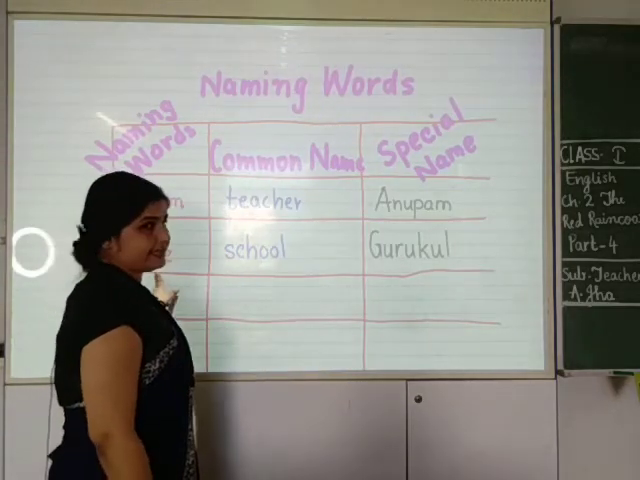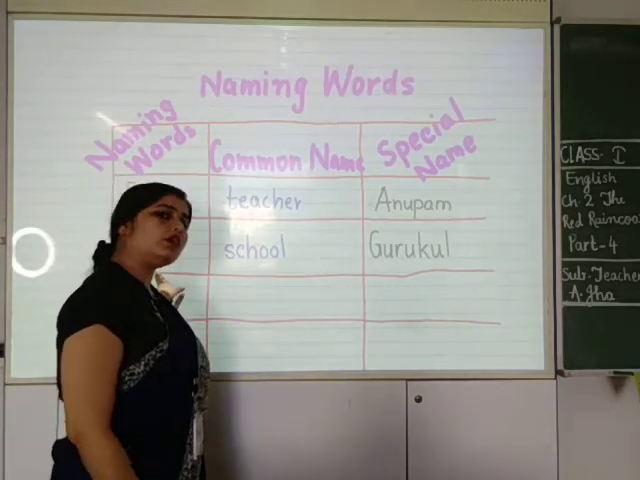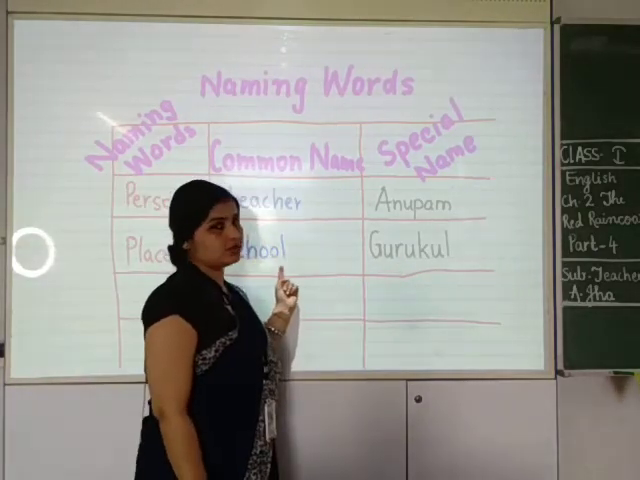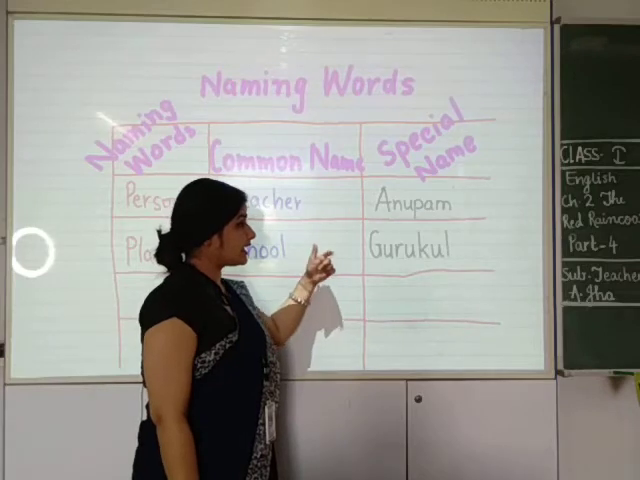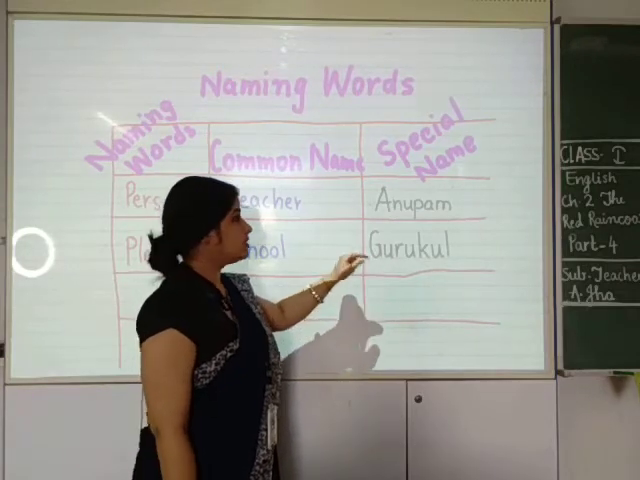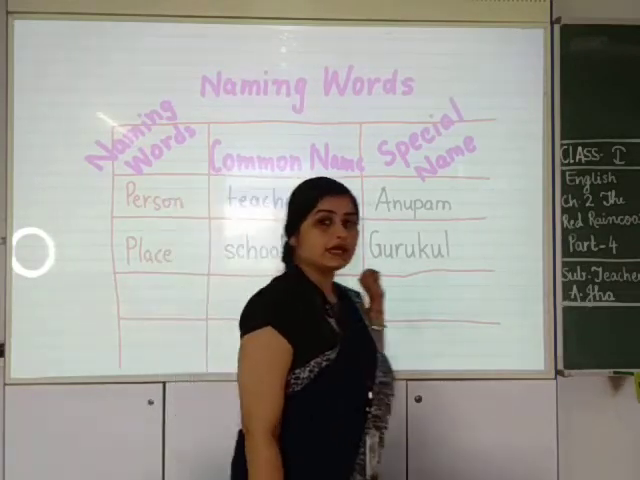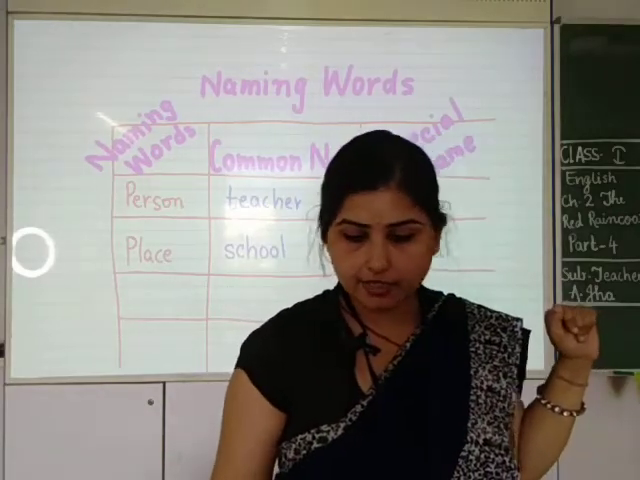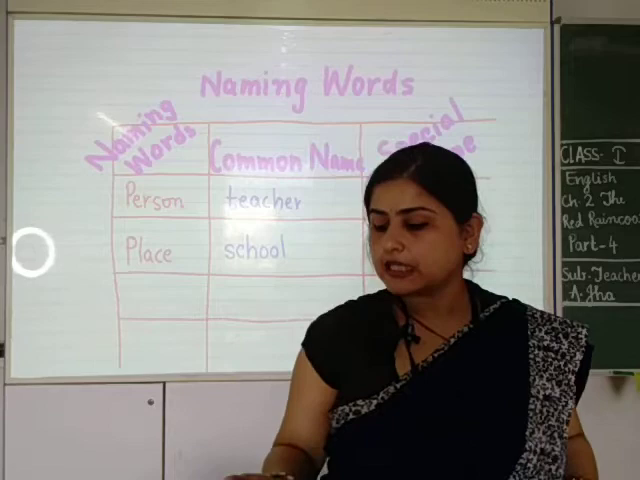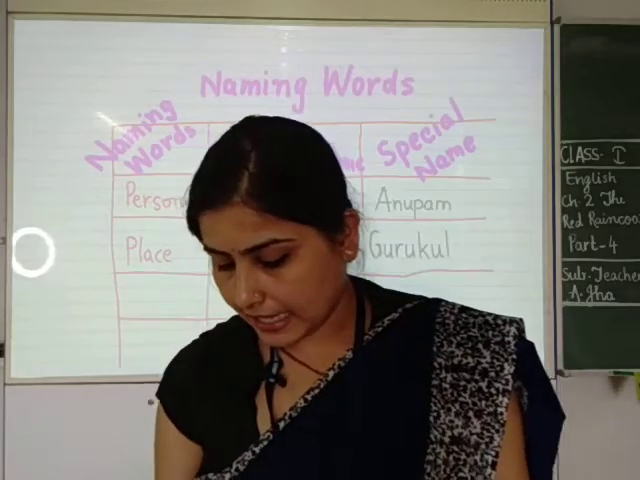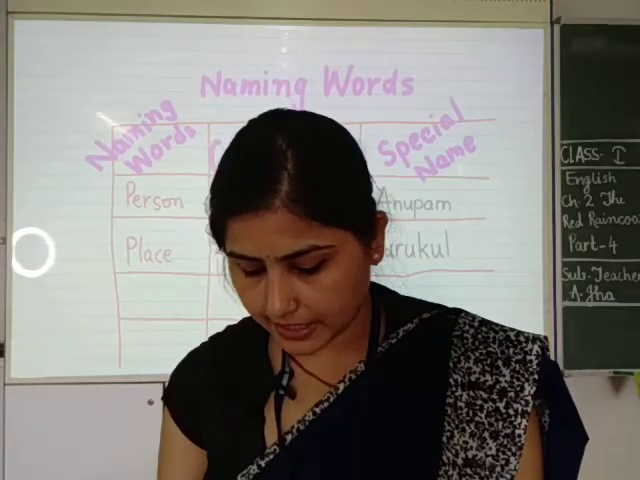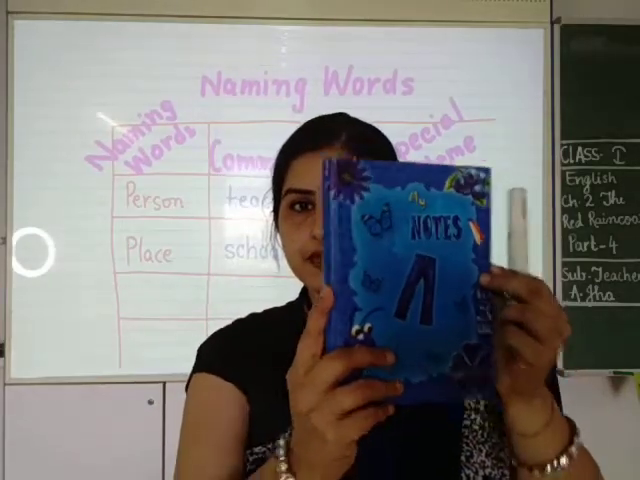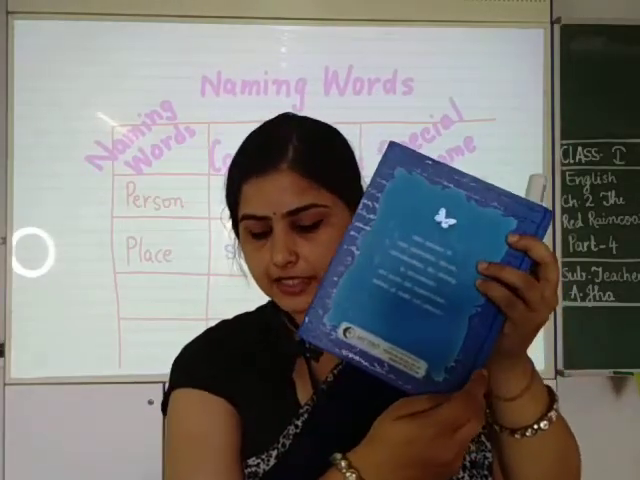School is a place. School एक place है जो common है. But Gurukul is a school. School का नाम Gurukul है. So here Gurukul becomes special. Okay. Now let me give you an example of a thing. Like I have a blue diary in my hand. मेरे हाथ में ये blue diary है. See, this is a diary.